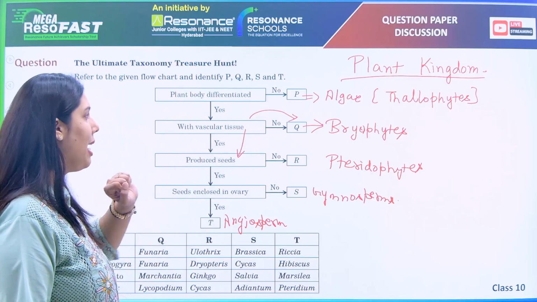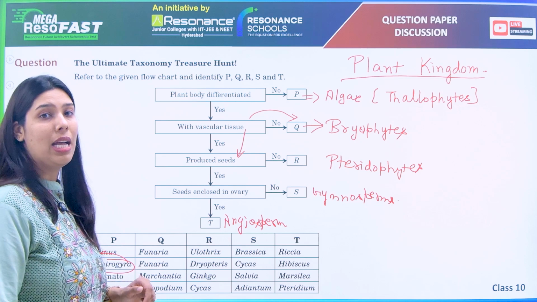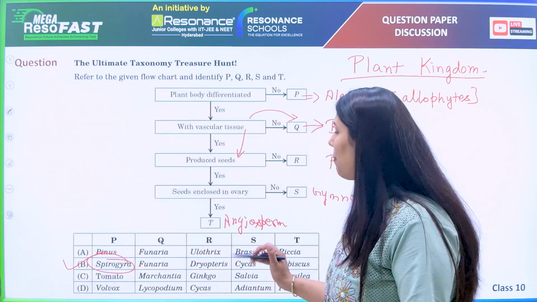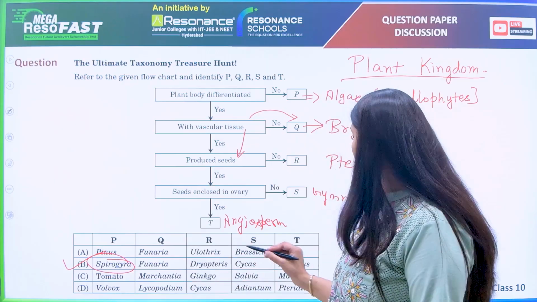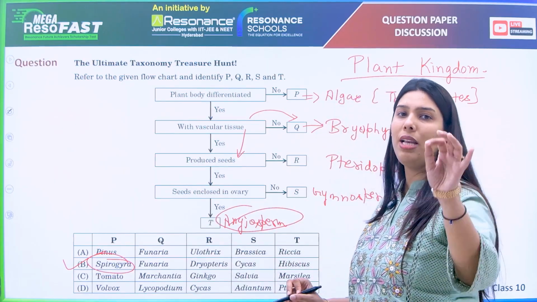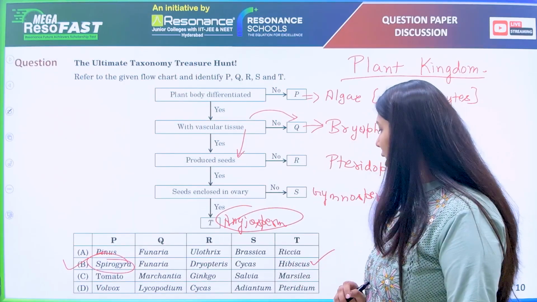Algae is what? Spirogyra. With the first option only you can mark it. Algae is something which is Spirogyra, so this is right. But anyway, we will move further with the easy one, angiosperm. You read it very commonly from the 7th standard, this is hibiscus, right? So this is also right.